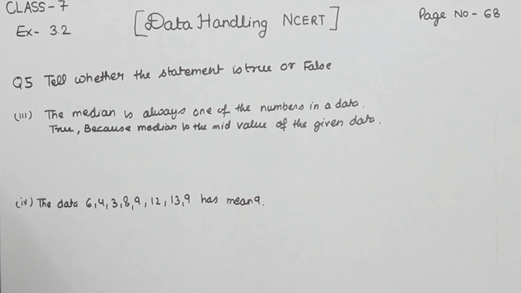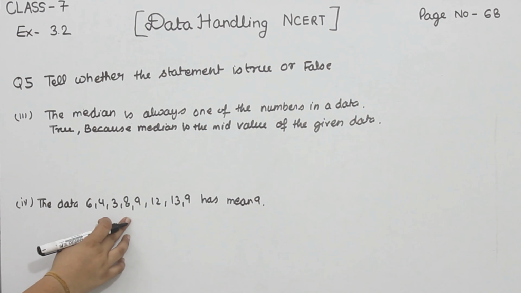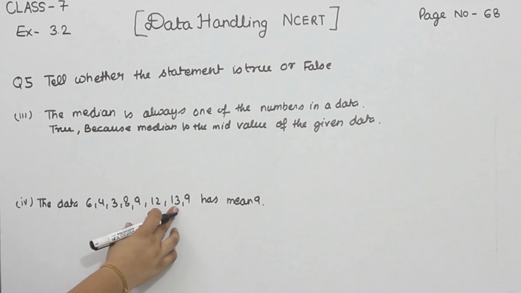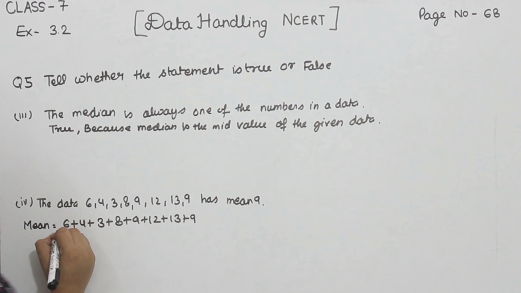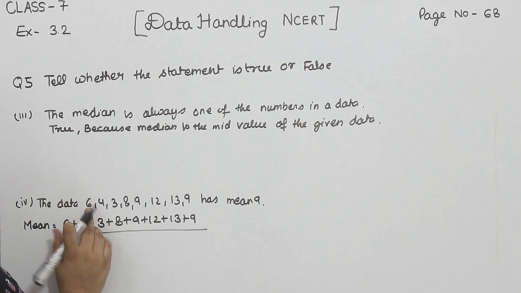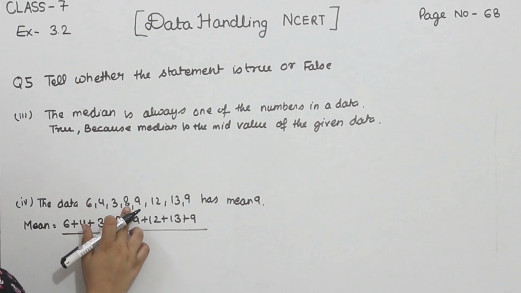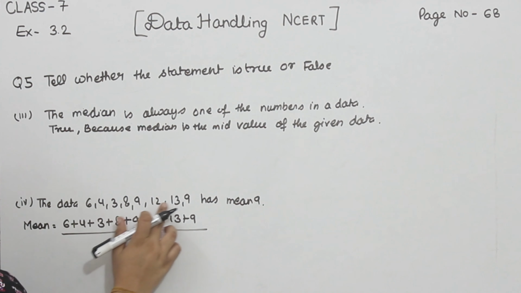Now the data 6, 4, 3, 8, 9, 12, 13 and 9 has mean equal to 9. So we'll have to find out the mean. Mean is equal to the sum of all observations. So we'll add them: 6, 4, 3, 8, 9, 12, 13 and 9. And the number of observations is 1, 2, 3, 4, 5, 6, 7, 8.